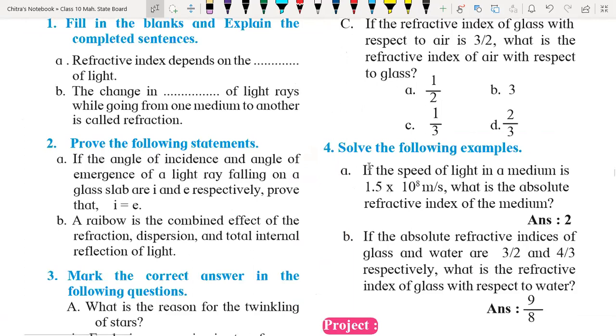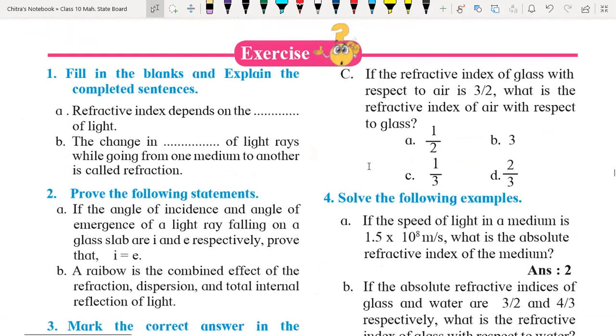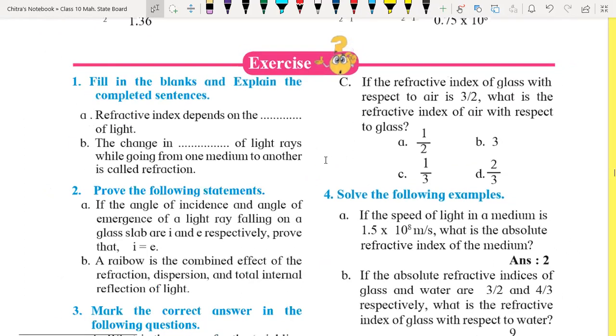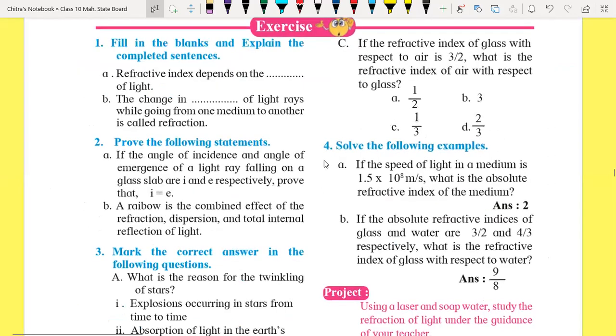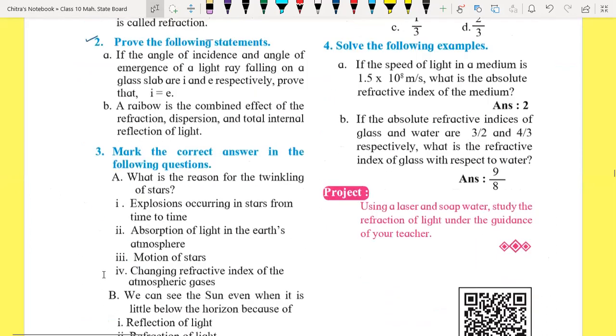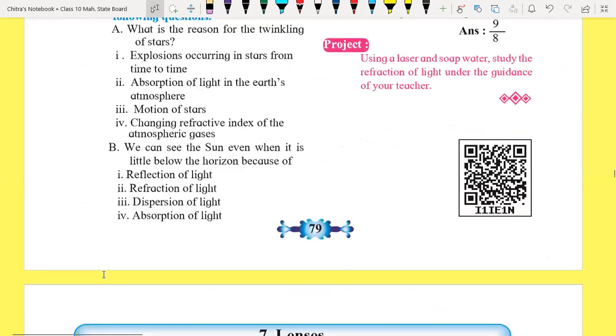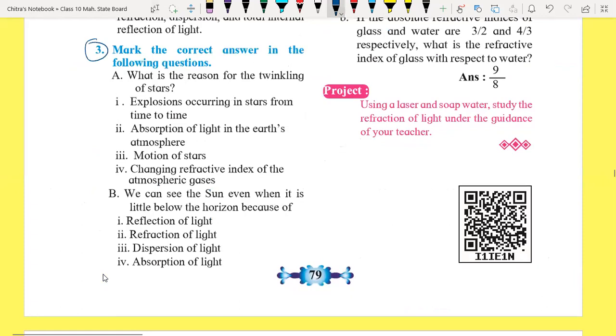Take a screenshot for this exercise. You have to complete the first one, prove the following statement. Not that. Make the correct answer in the following questions. That third question you have to cover.